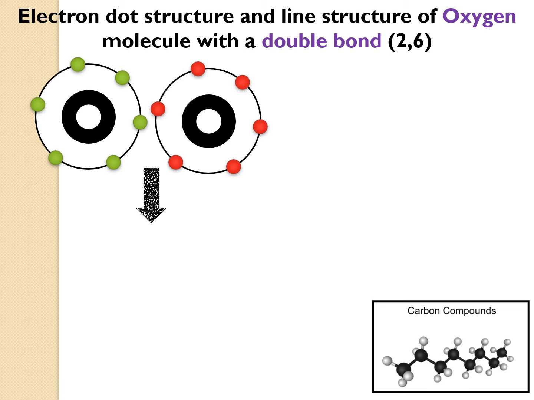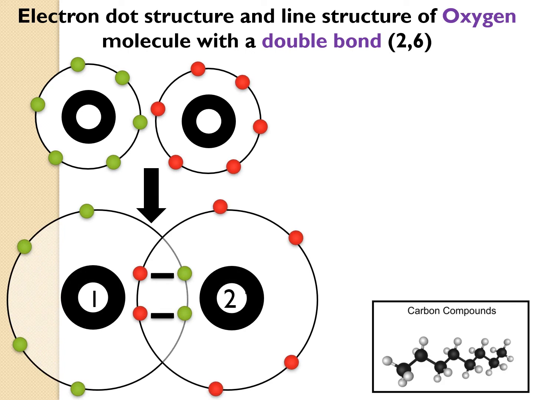Now when they overlap with each other, you will see that the valency gets filled. If I look at oxygen 1, there are 6 green electrons. The electrons are color coded. The green ones are for oxygen 1. So there are 6, and 2 which are shared. So it becomes 6 plus 2, which is equal to 8. So the valency of oxygen 1 is completed.